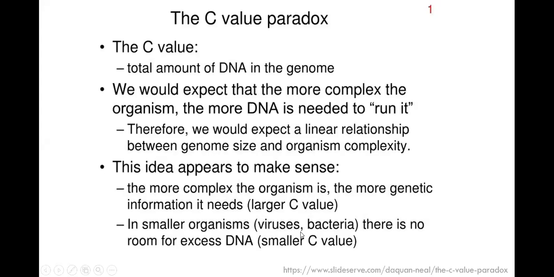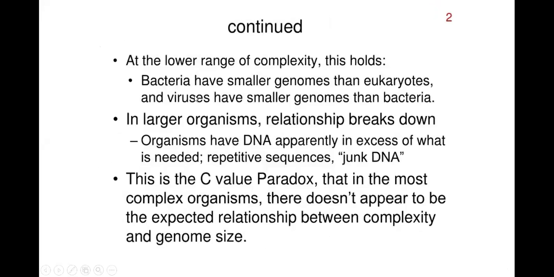Smaller organisms, viruses and bacteria, have no room for excess DNA, so the C-value should be smaller. At a lower level of complexity it holds true for viruses and bacteria, but when it comes to eukaryotes, there is no relationship between larger or smaller C-value. There's a lot of junk. That's called the C-value paradox, and it is also called the C-value enigma.